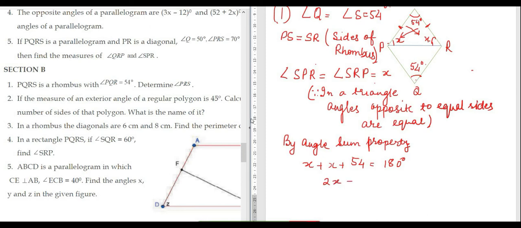So 2x is equal to 180 minus 54, which is 126. x is 126 divided by 2, which is 63 degrees.